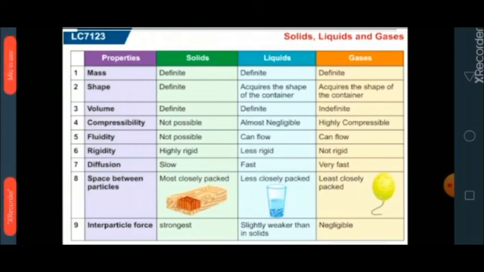Diffusion. What is diffusion? Diffusion means movement of particles from higher concentration towards lower concentration. The process of diffusion is very slow or almost negligible in case of solids, while it is fast in liquids and very fast in gases. Space between the particles. In solid, particles are closely packed together.